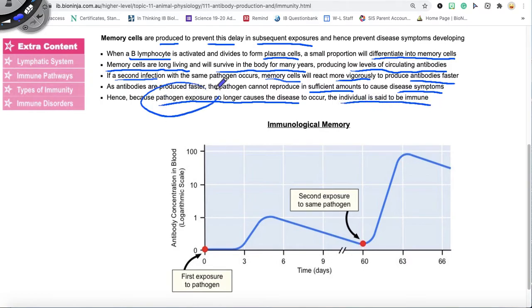But notice that this is important, right? Being immune doesn't mean that I am no longer exposed to the pathogen. I could still be exposed to the pathogen and transmit it to other people via asymptomatic transmission. Being immune means that the pathogen that I'm exposed to is no longer going to make me sick.